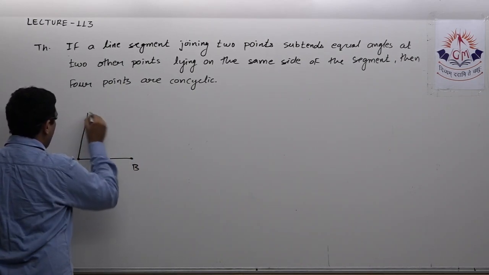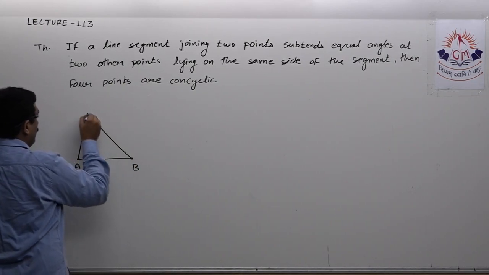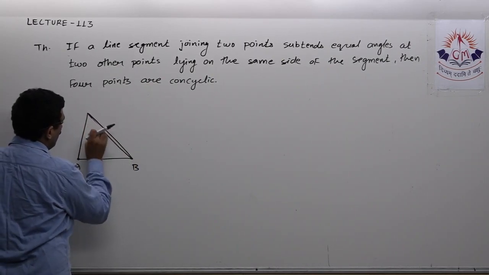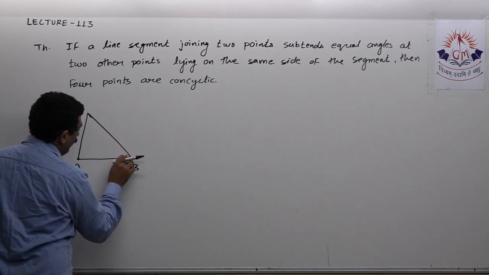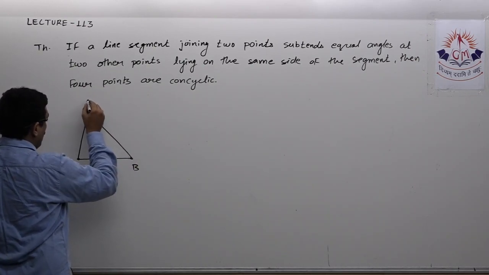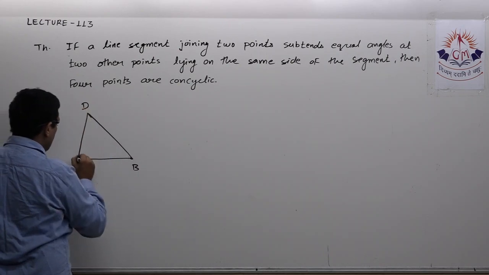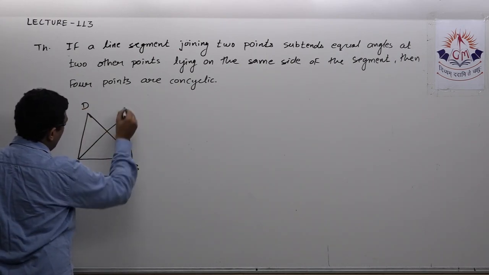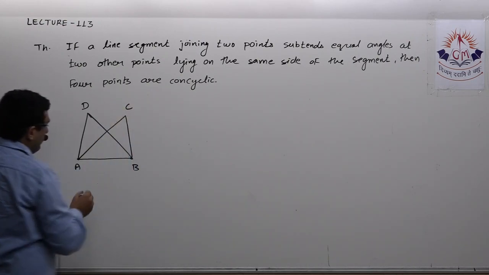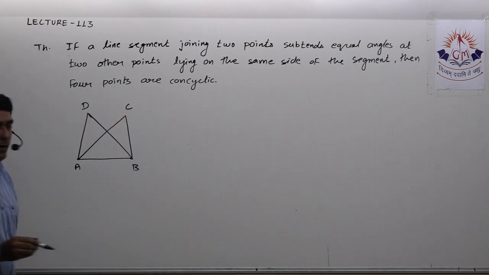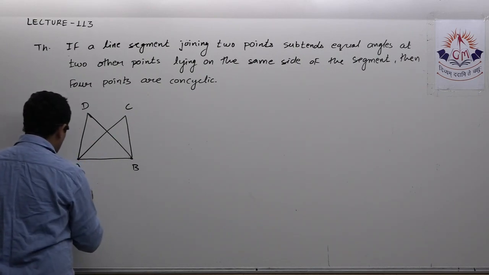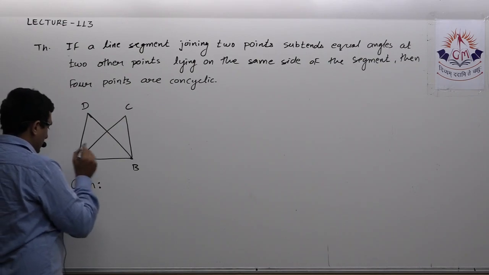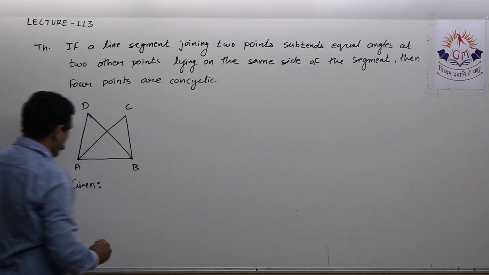Now segment AB subtends two angles at two other points. Let the points be C and D, such that angle ADB equals angle ACB. So we have to prove that A, B, C and D are lying on a circle. Let us see how to prove this.